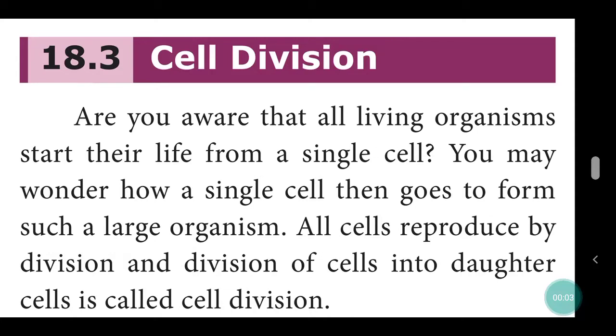Good morning students. Today we are going to see about cell division. One cell divides into 2, 2 divides into 4, 4 divides into 8, 16, 32, 64, 128, like that it divides. From our father one cell we have got, that is sperm. From our mother we got one cell, that is called egg. Now after union it is called a zygote. From that only we have got millions of cells, trillions of cells.